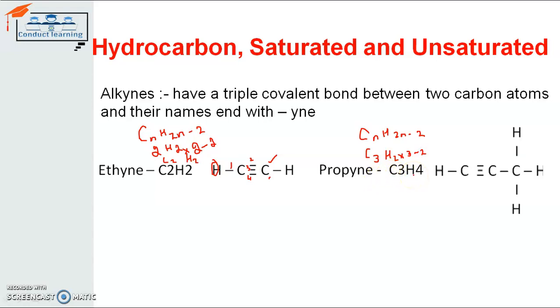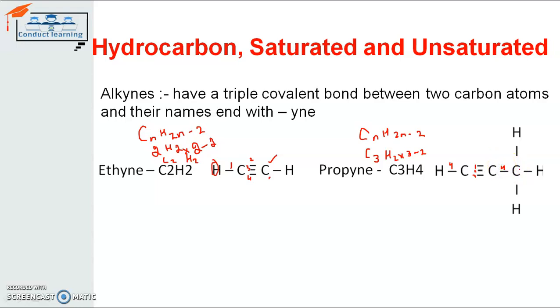If we look at the structure of this, we will come to know that the carbon atoms here are sharing 3 electrons with each other. So accordingly, this carbon atom will share its 3 electrons, 1, 2 and 3, with this carbon atom, and the rest of the electron it will share with the hydrogen atom. In that way it will make all its bonds. This carbon atom will do that in the same manner. It will share 3 electrons with this carbon atom, 1, 2 and 3, and the rest of its 4 electrons it will share with this other carbon atom here.